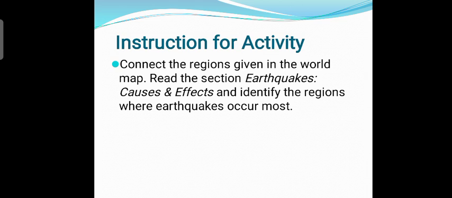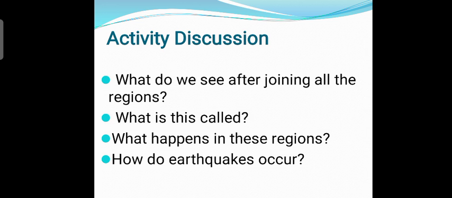Follow this instruction for performing the activity. Take a world map and connect all those regions where earthquakes generally occur. Read the section Earthquakes, Causes and Effects from the Exceed content book and find these regions where earthquakes occur most. After performing the activity, you will be able to discuss the questions of the activity.